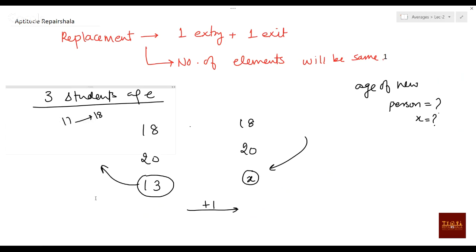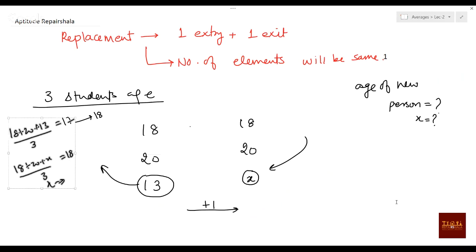If you have a basic understanding of how to do it, then this question will be like a cakewalk to you. So how can you proceed further? Assume, what will the average be here? If you see properly, 18, 20, 13, the average will be 17, yes or no? Can you say 17 average means this will have 17, this also 17, and this also 17, and it is increased by 1 means the new average will be 18, yes or no?